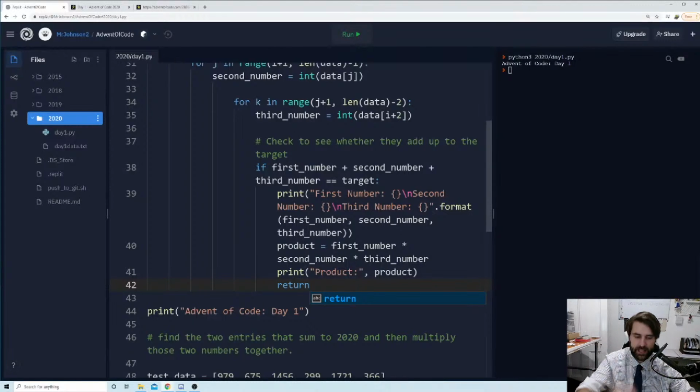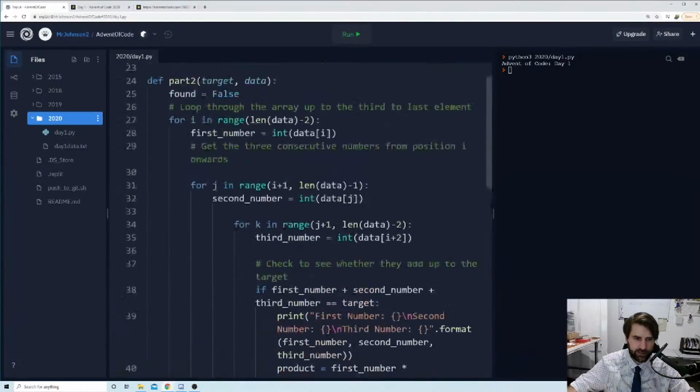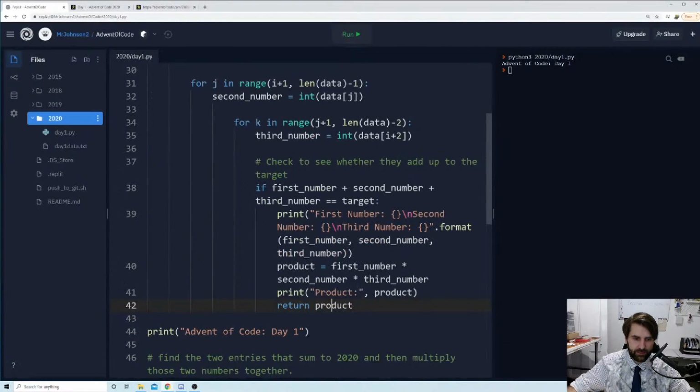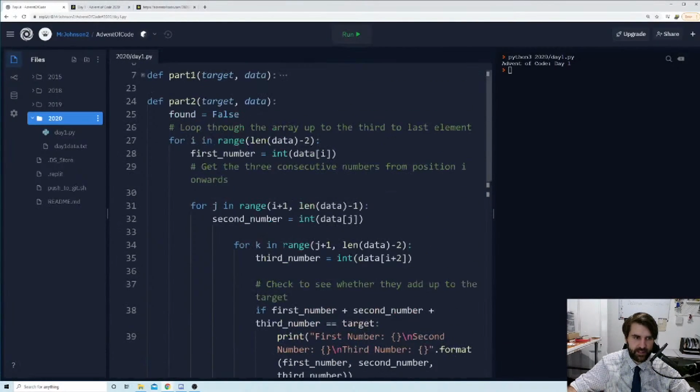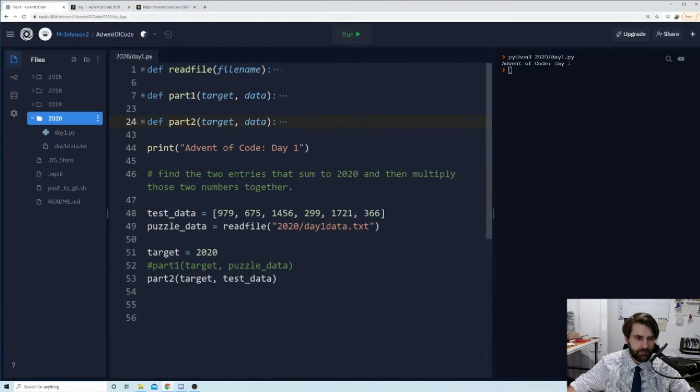So we will just return our product. So we could then use that later on in a program if we really wanted to. We could just leave it at return because we're just printing the product anyway, but hey ho. So I think we solved it now.